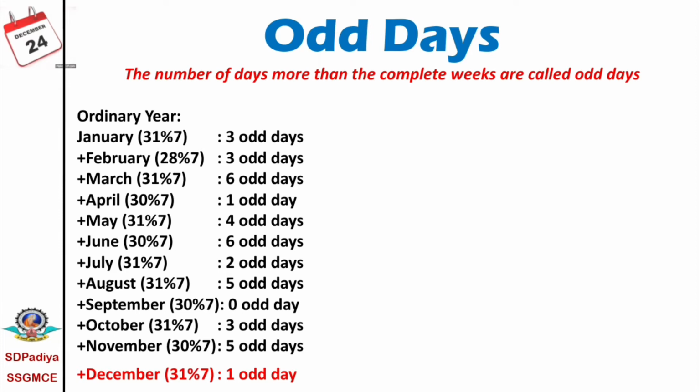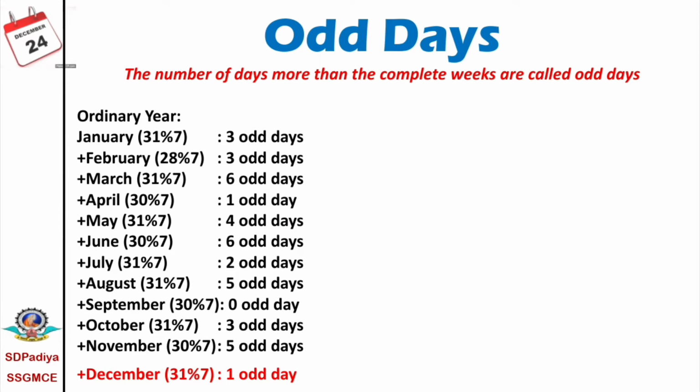To solve problems related to the calendar, we always have to remember these odd days for every month. As a shortcut, we can remember these 12 values: 336, 146, 250 and 351. We always have to remember these values: 336, 146, 250 and 351.